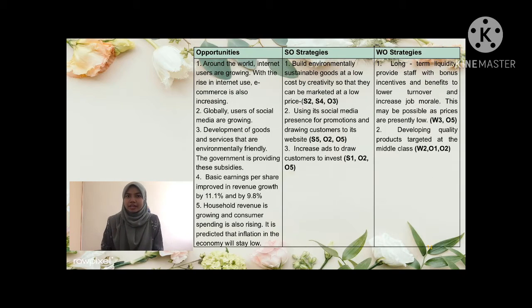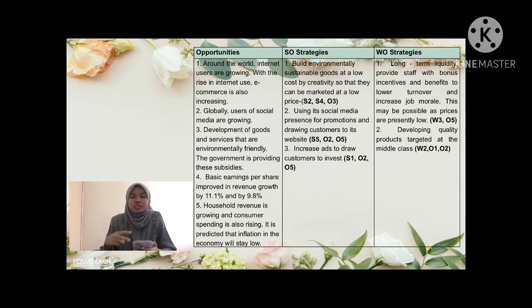The first one is SO strategies, which is strengths and opportunities strategies. SO strategies use the firm's internal strengths to take advantage of external opportunities. For the first strategy I made for Nestle, I used internal strengths number 2 and number 4.